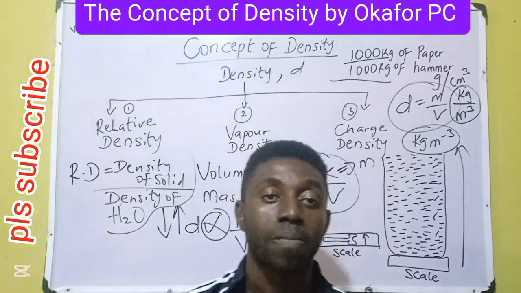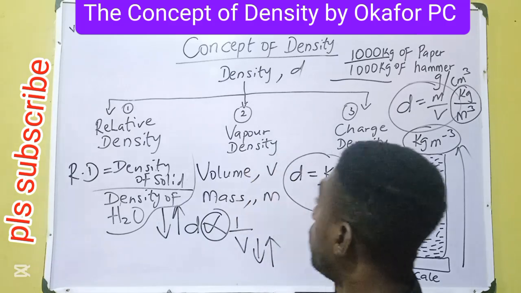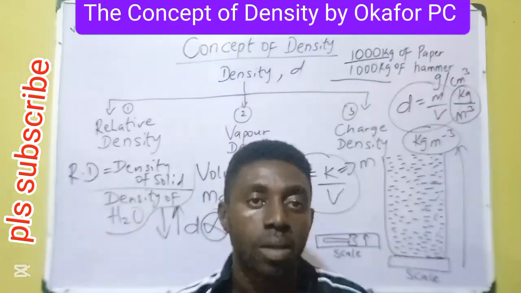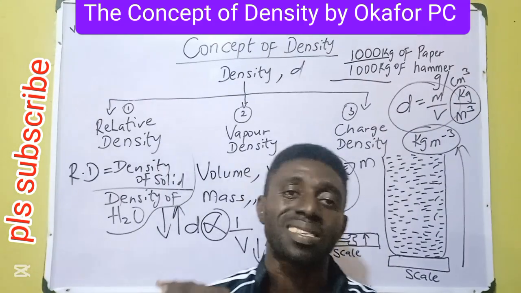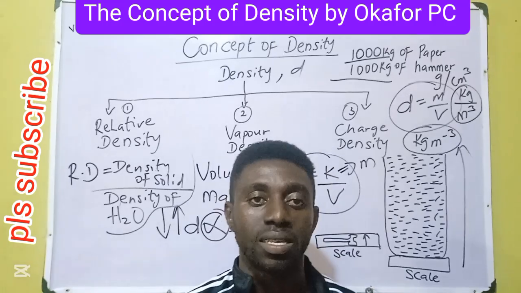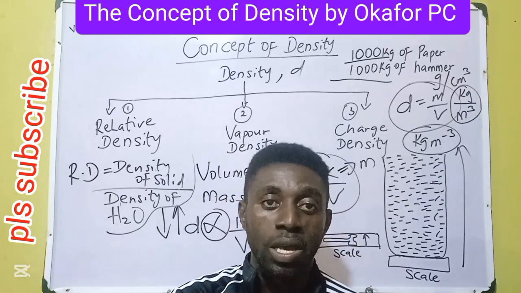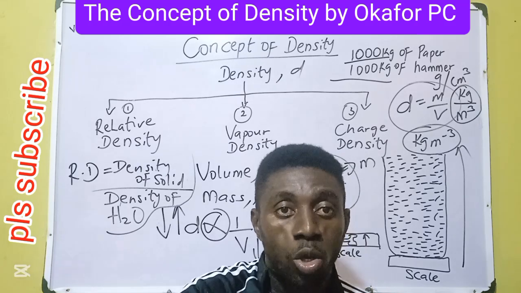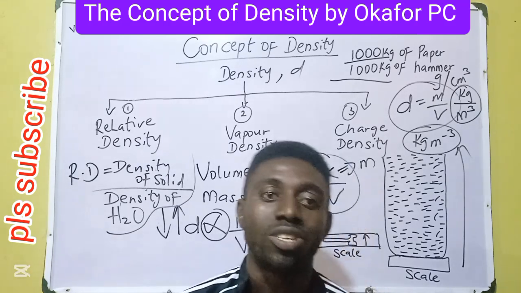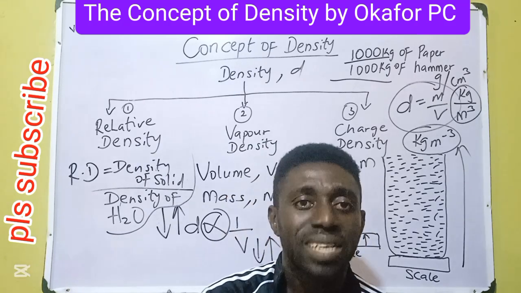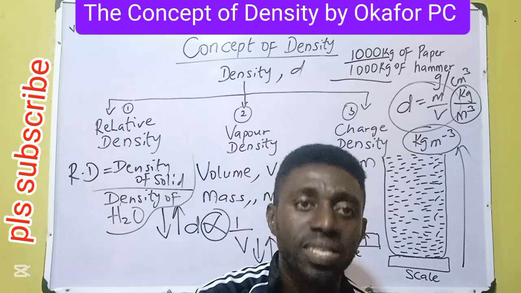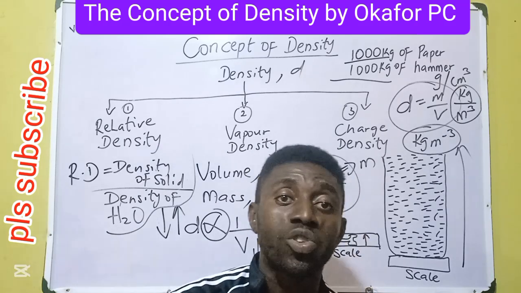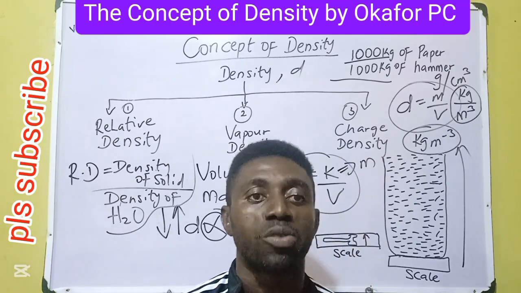Vapor density. Vapor density is similar to relative density. Here we form a ratio again. We compare density of any gas or vapor to density of hydrogen. Sometimes density of oxygen, sometimes density of air, but the most used denominator is density of hydrogen.